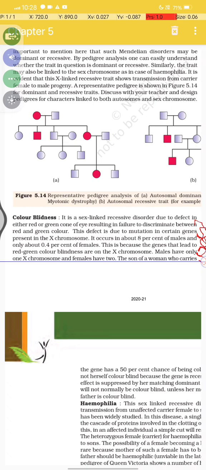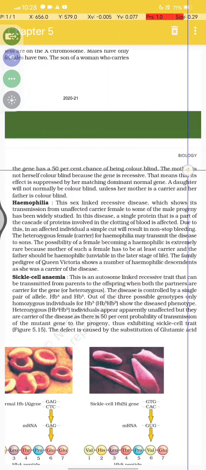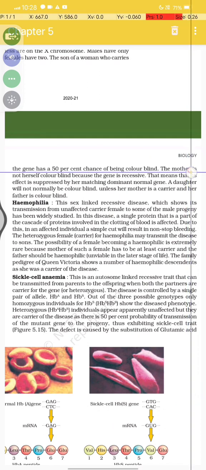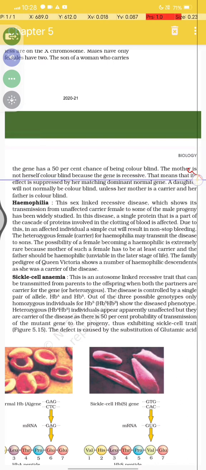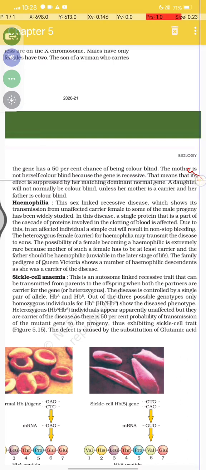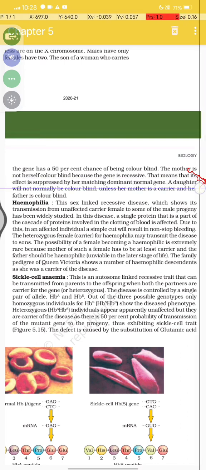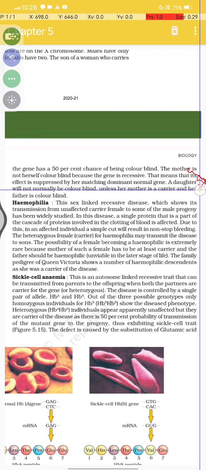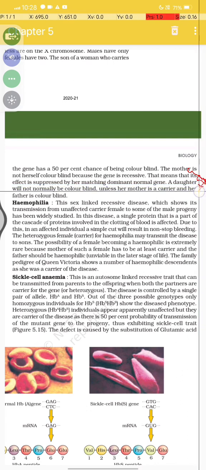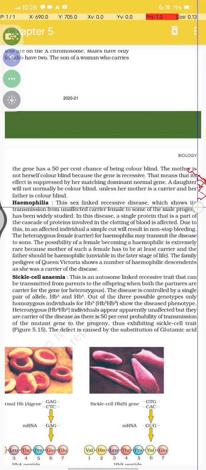And the son of a woman who carries the gene has a 50% chance of being colorblind, and the mother is not herself colorblind because the gene is recessive. That means that its effect is suppressed by the matching dominant normal gene. A daughter will not normally be colorblind unless her mother is a carrier and her father is colorblind.